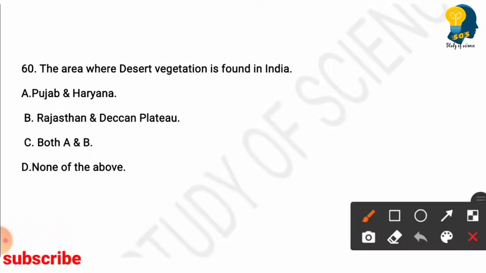Next question. The area where desert vegetation is found in India. Options: Punjab and Haryana, Rajasthan and Deccan Plateau, both A and B, none of the above. So here in Punjab, Haryana, Rajasthan and the Deccan Plateau, desert vegetation is found everywhere. So the right answer is option C, that is both A and B.